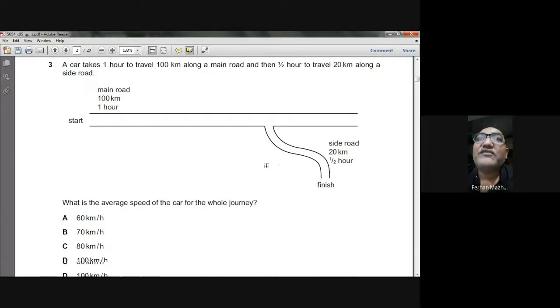So, what is the average speed of the car for the whole journey? If you want to find out the average speed of the whole journey, that will be the total distance traveled divided by the total time taken. So, the total distance traveled we can find out by adding both the distances, 100 kilometer, 20 kilometer, divided by the total time taken, that is 1 hour and 0.5 hours.